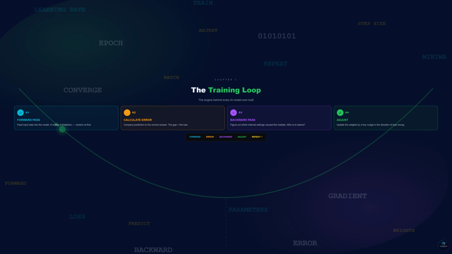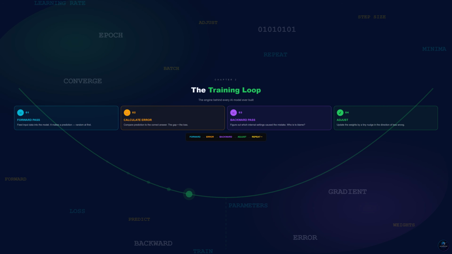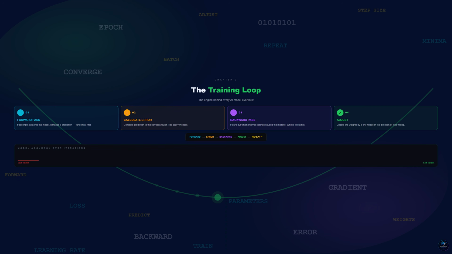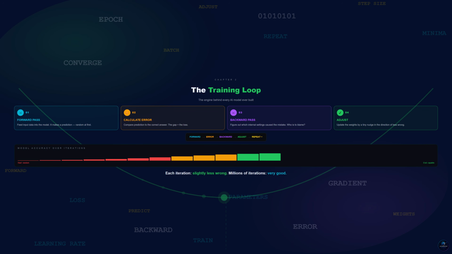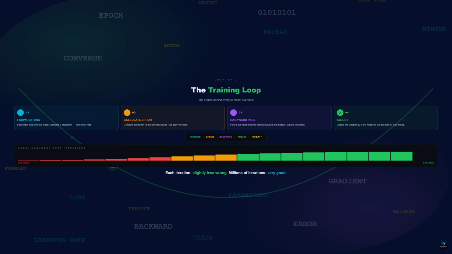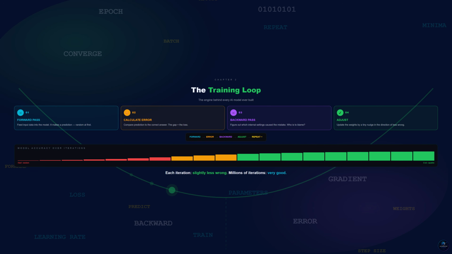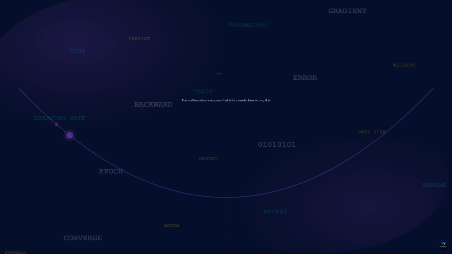Then you repeat, millions of times, on millions of examples. Forward, error, backward, adjust, repeat. At the beginning, the model is completely lost. But with each iteration, each pass through this loop, it gets slightly less wrong. And with enough data and enough loops, it gets very good.